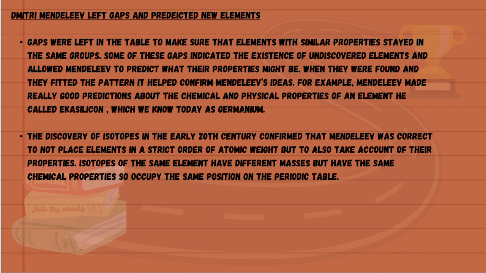The discovery of isotopes in the early 20th century confirmed that Mendeleev was correct to not place elements in a strict order of atomic weight, but to also take account of their properties. Isotopes of the same element have different masses but have the same chemical properties, so occupy the same position on the periodic table.